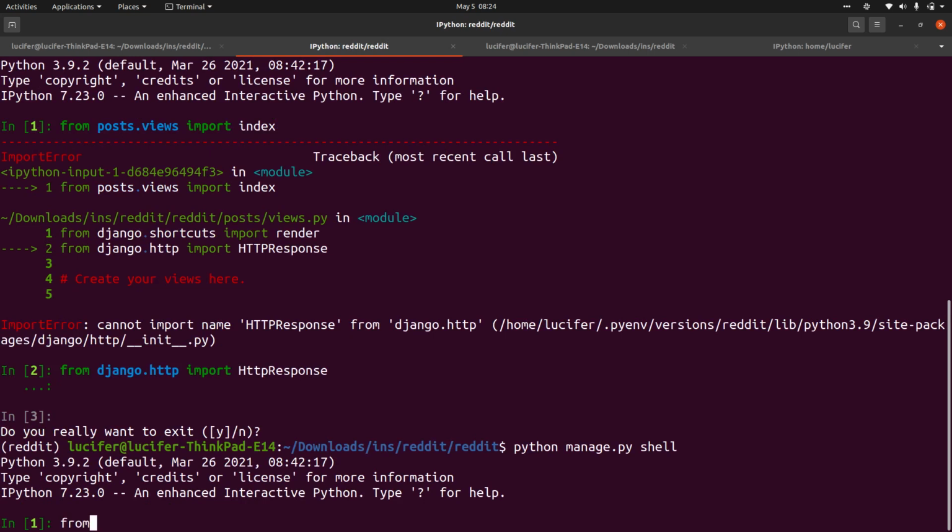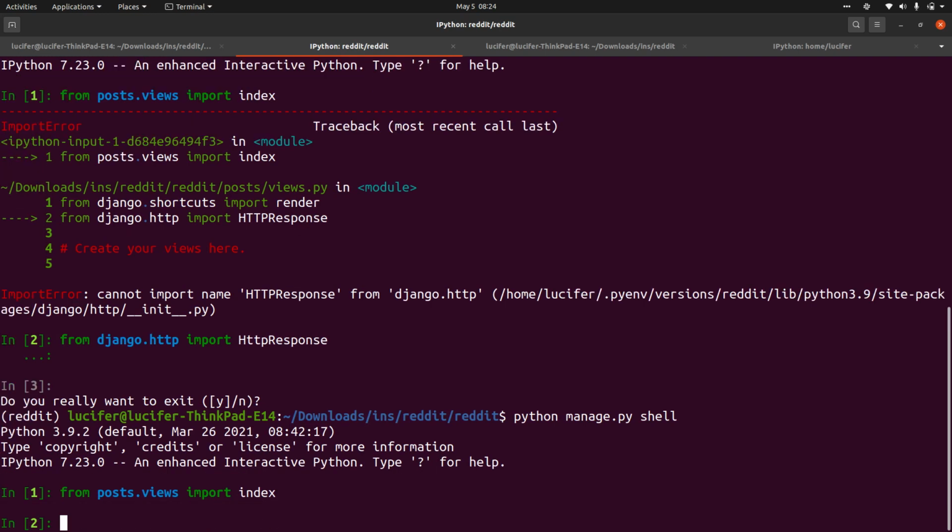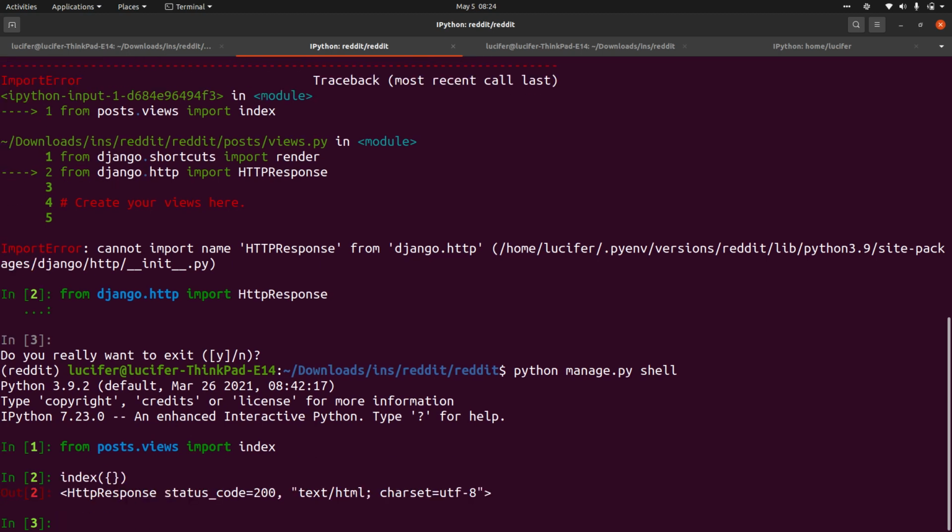Now if I import this, we imported it, and I'm not sending any request, I'm just sending some empty data. You can see that it is giving me the HTTP response object with status code 200. We saw yesterday about the status codes, right? Whenever you have status code equal to 200, it means that the function is working perfectly fine.